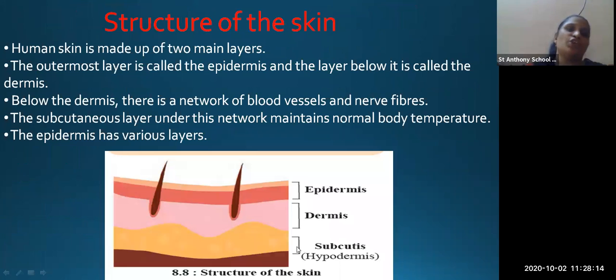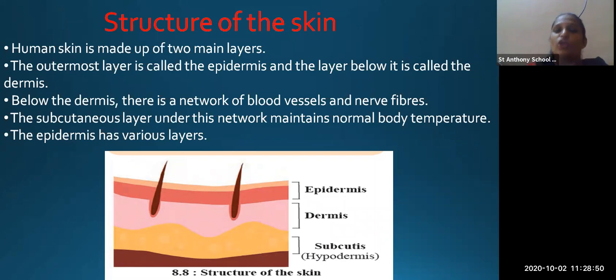Then structure of skin. So this is the structure of skin. The human skin is made up of two main layers, that is dermis and epidermis. Okay. First layer is epidermis and second layer is dermis. So what is epidermis? Epidermis means the outermost covering. जो ऊपर से दिखता है, that is called epidermis. And the layer which is below that is called dermis.